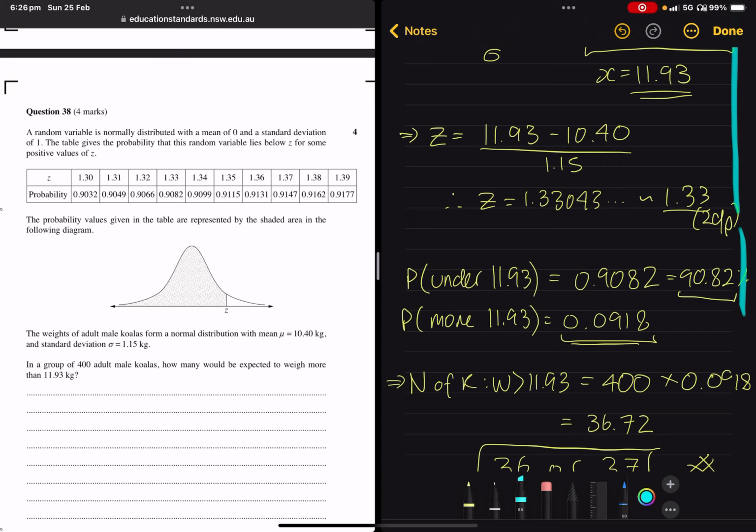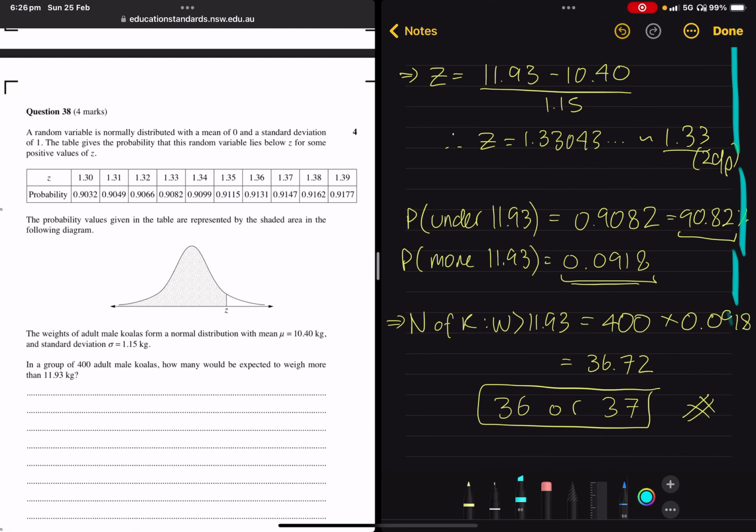You get a 3rd mark for finding the correct proportion of the group of koalas. So this will essentially be finding the 0.0918, because we're after the number that are greater than, not the number that are less than. And then you get a final mark for the answer, multiplying that probability by the 400 and then rounding that to either 36 or 37. So this is how we do question 38. And this question was present in the 2023 Standard 2 Math and 2023 Advanced Maths papers.